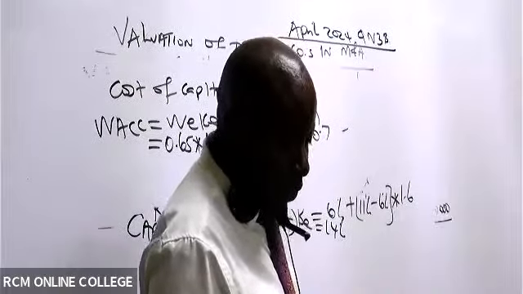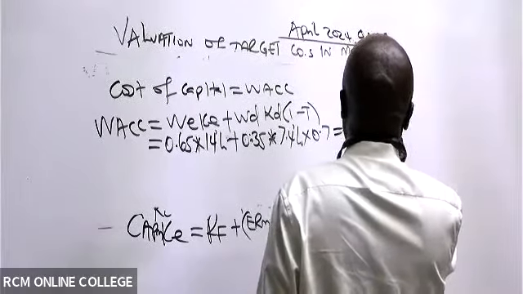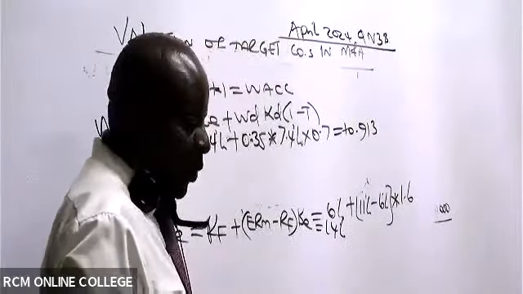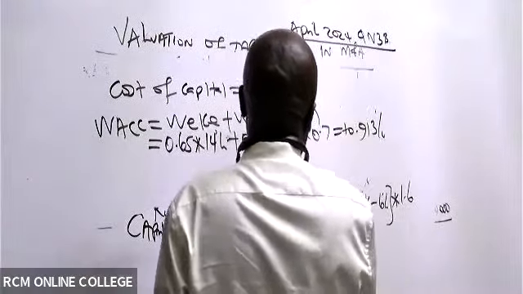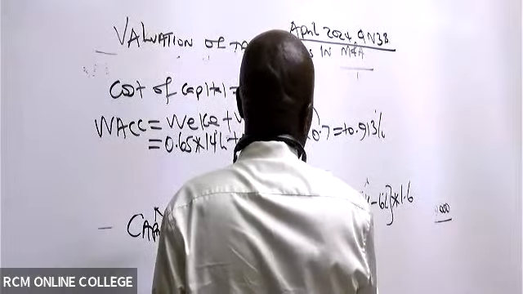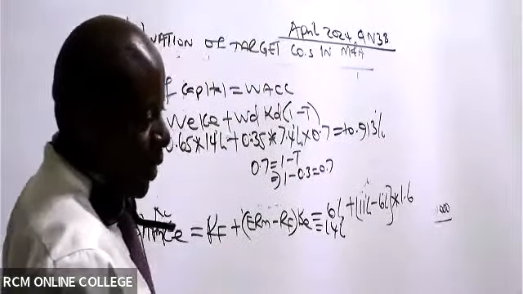According to the calculator, it is 10.913%. So remember, 0.7 is 1 minus tax. You see, they have told me tax is 30%.